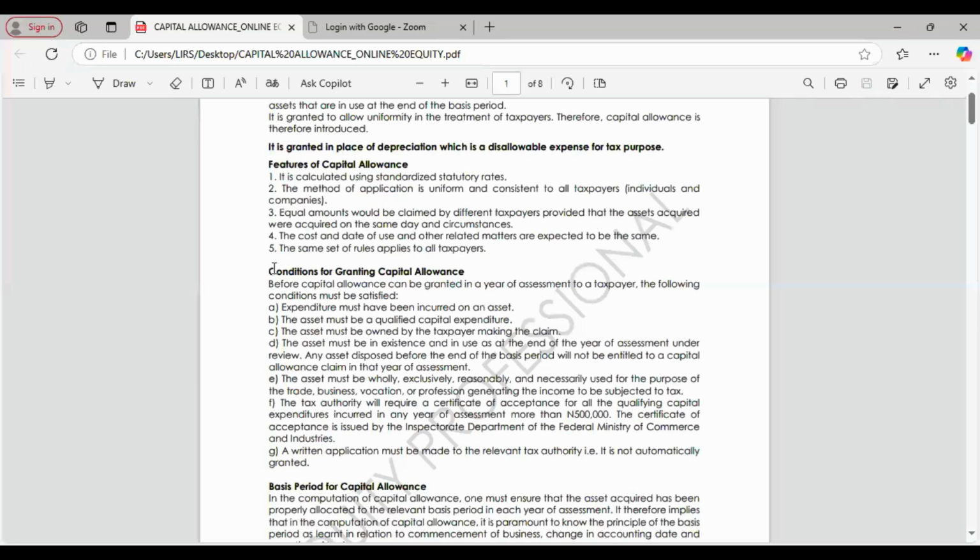If your non-current asset is able to satisfy these conditions, you'll be entitled to a capital allowance claim. It is not compulsory to satisfy all the conditions, but satisfy some of the conditions stated.